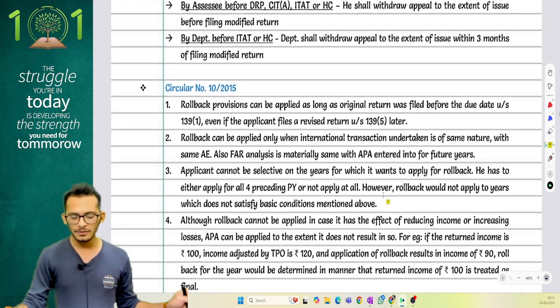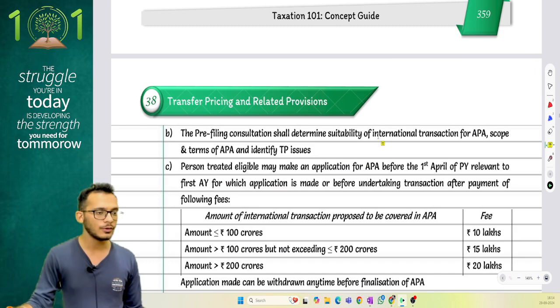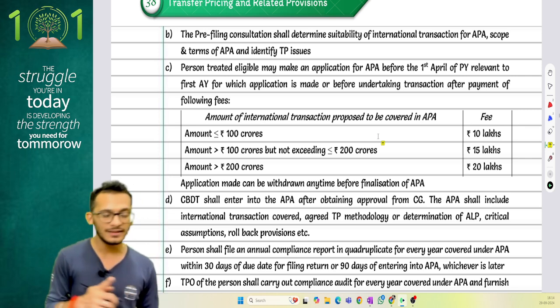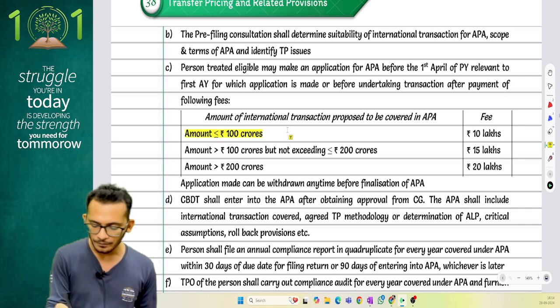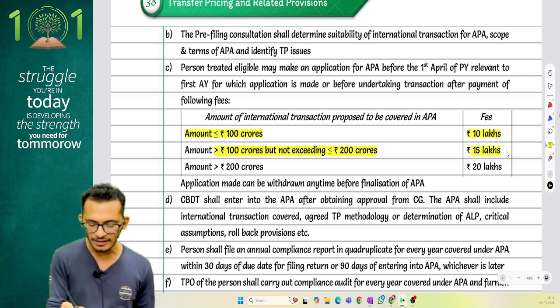Yes. A few things which you need not read from an exam perspective. These are all simple clarifications from an APA perspective. You can ignore it and go. The one thing which you need to keep in mind from an exam perspective for the APA is that if the international transaction is up to 100 crores, you'll have to pay a fees of 10 lakh rupees. If it is more than 100 crores but less than 200 crores, you have to pay a fees of 15 lakh rupees. And if it's more than 200 crores, you'll have to pay a fees of 20 lakh rupees.